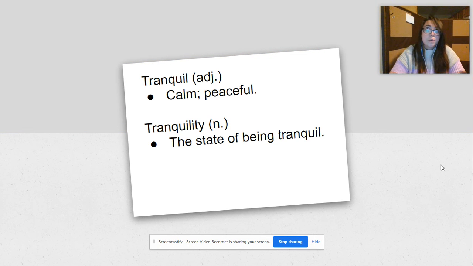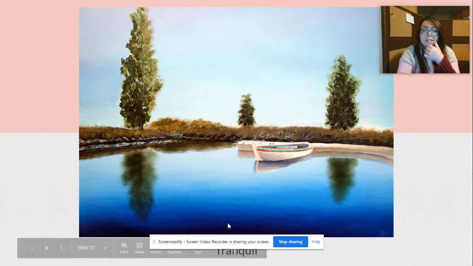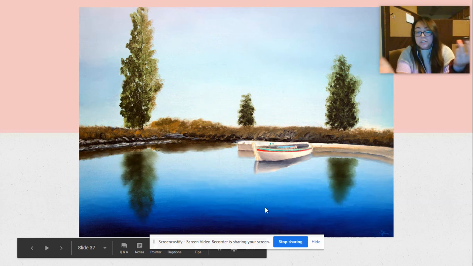So tranquil as an adjective means calm and peaceful, whereas tranquility as a noun is the state of being calm and peaceful. So here in this image, we can see that this water is very tranquil. And we know that because the painter didn't paint a bunch of waves.